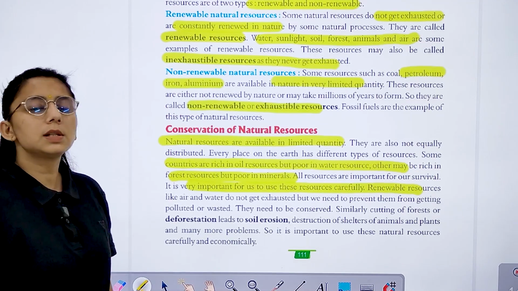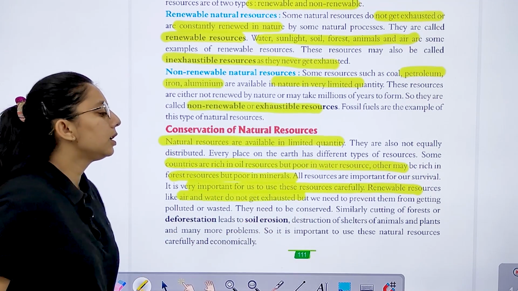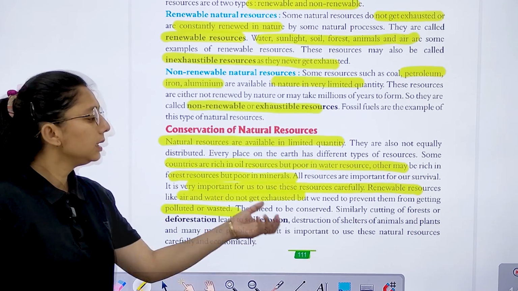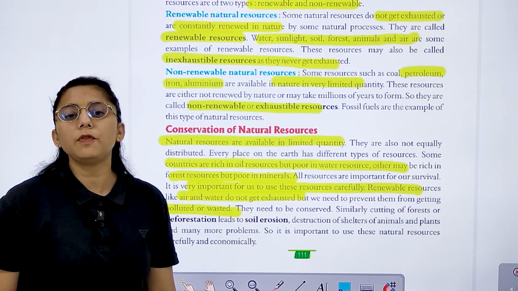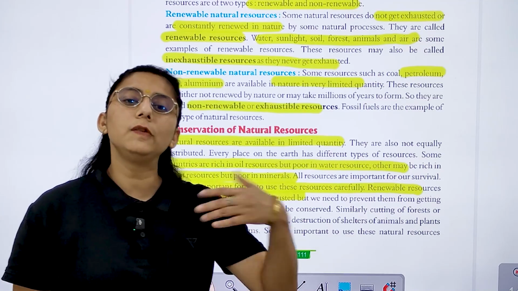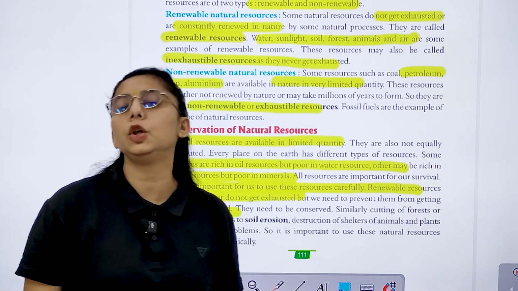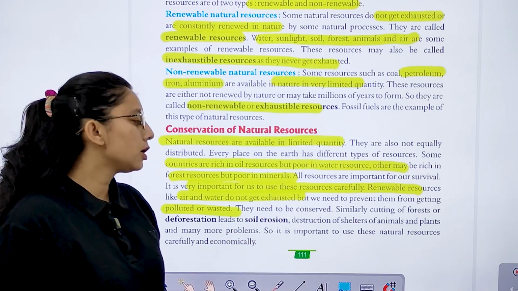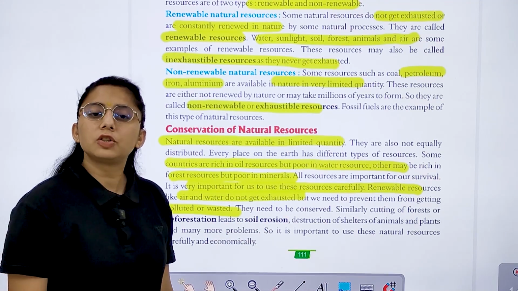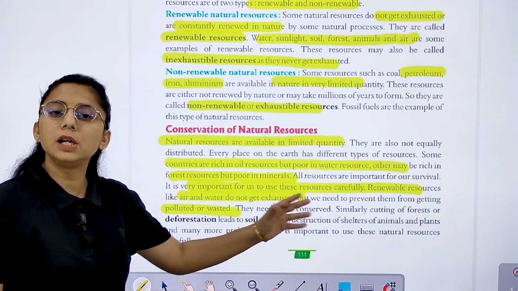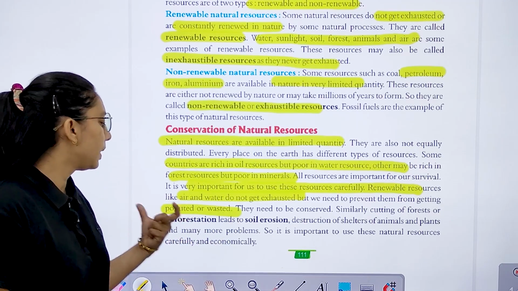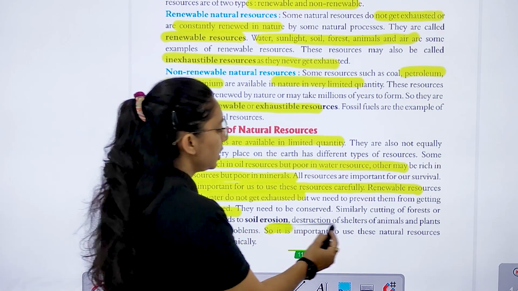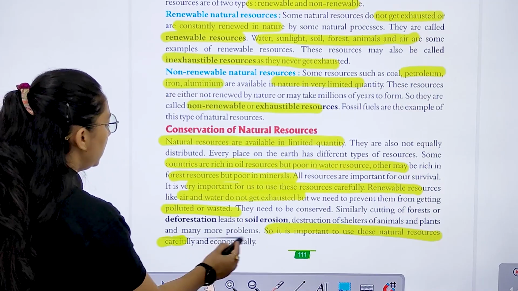Renewable resources like air and water do not get exhausted, and we need to prevent them from getting what? Polluted. Or similarly, we are cutting the forest. Cutting of the forest is called deforestation. And what is happening because of deforestation? There is erosion of the soil, due to which there is destruction of animal shelter, destruction of plants, and many more problems. So it is important to use these natural resources carefully and economically.